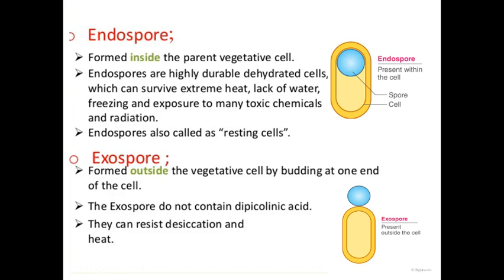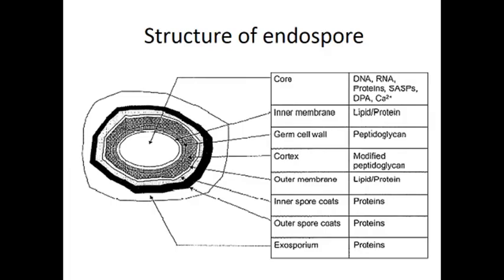Now when we discuss the ultrastructure of the endospore, you can see here this one is the ultrastructure. When we cut the transverse section of the endospore, we observe this type of ultrastructure under the microscope, and you can see this is the cytoplasm, or the core region of the endospore, in which the fluid is there and all the genetic material and all the essential chemicals and enzymes are there.